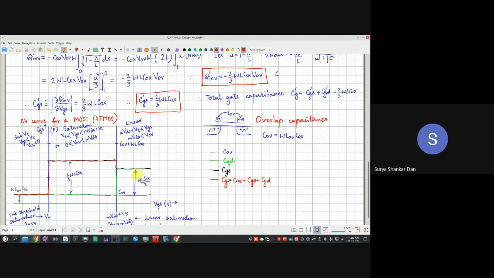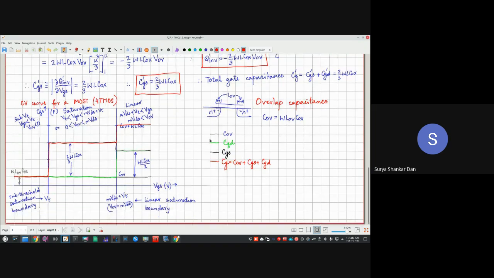But in the linear region, notice that both the green color and the black are here. Green and black are the CGD and CGS. So both of them plus COV go all the way up. Got it, everybody?